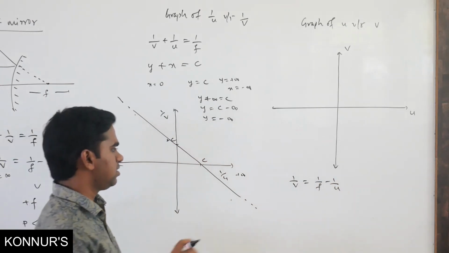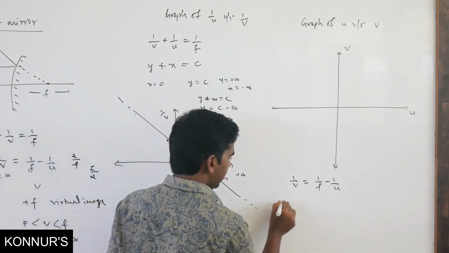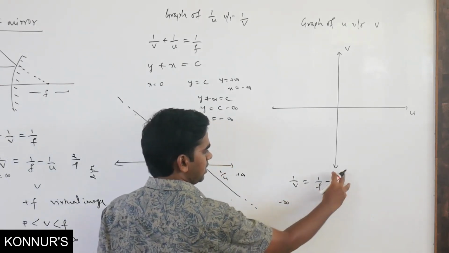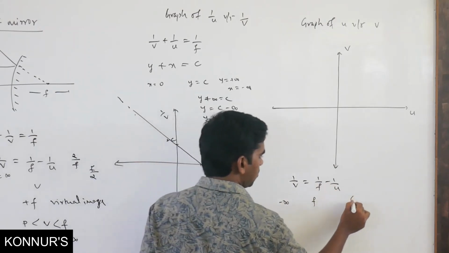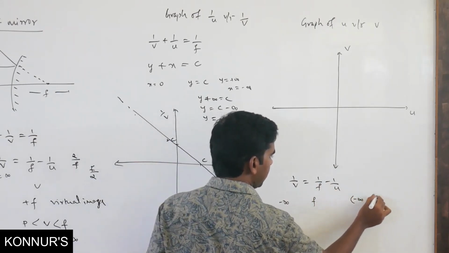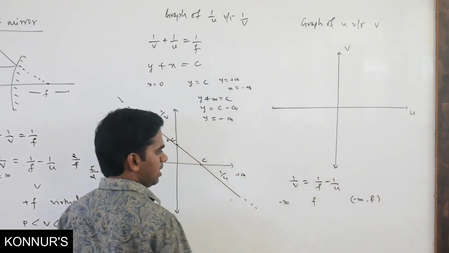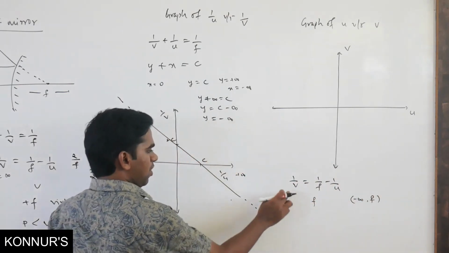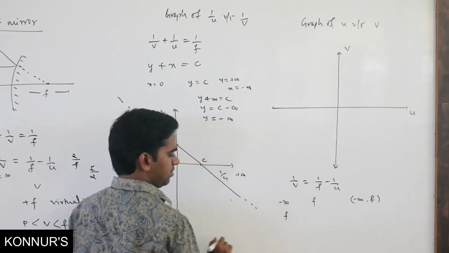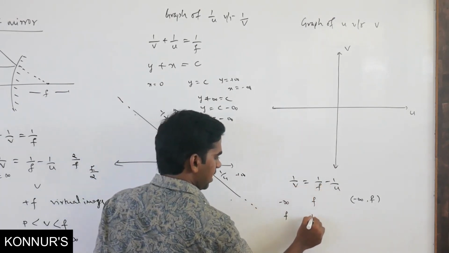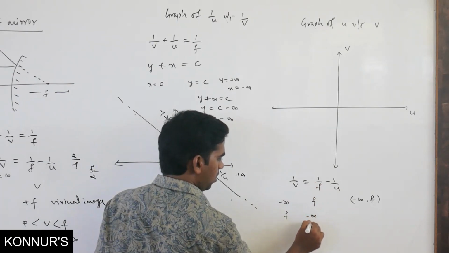Suppose object distance u is minus infinity. V is going to be what? This is 0, so v is going to be f. So you get the coordinate minus infinity comma plus f. If the object is at plus f, the image may be at minus infinity or plus infinity.